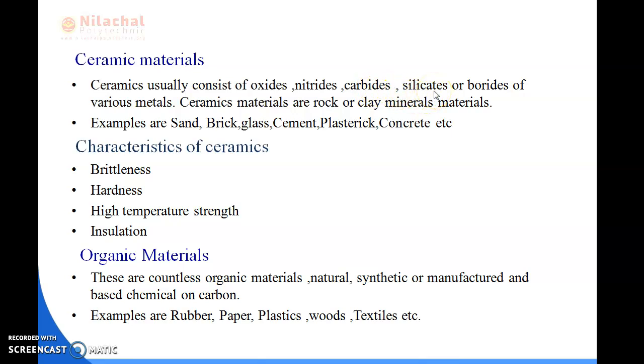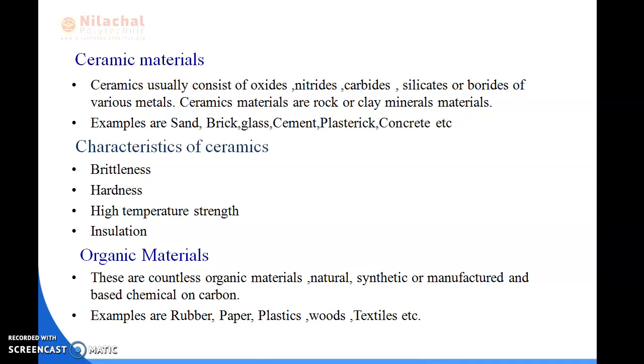So ceramic material is the combination of these: oxide materials, nitride materials, carbide materials, silicate materials and boride materials. Ceramic materials are generally rock or clay mineral materials. They contain compounds of metallic and non-metallic elements such as magnesium oxide, silicon dioxide, and glasses, etc. Examples of ceramic materials we use are sand, brick, glass, cement, concrete, etc.